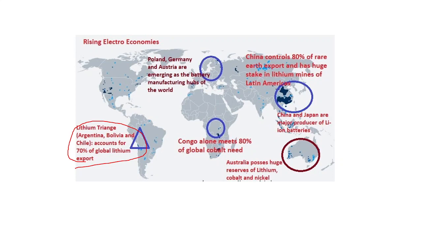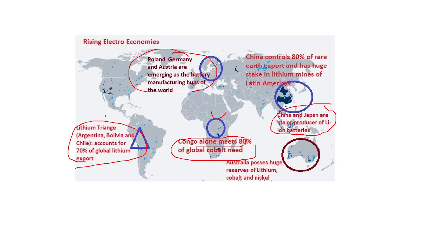another important element which is important for us in the production of electric cars, right? It is cobalt. Now Congo alone meets 80% of the global cobalt need, and Germany and Austria are emerging as the battery manufacturing hub of the world. Then China and Japan are major producers of lithium ion batteries.